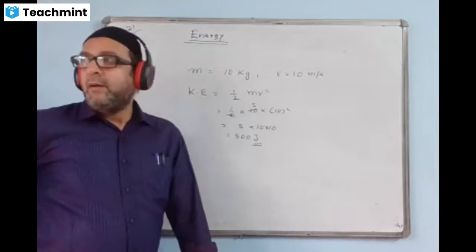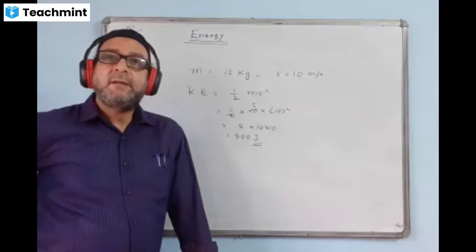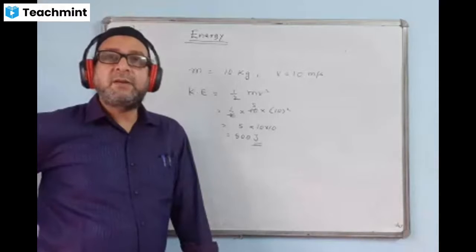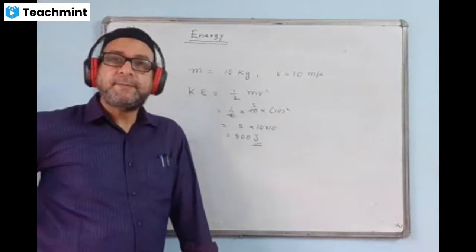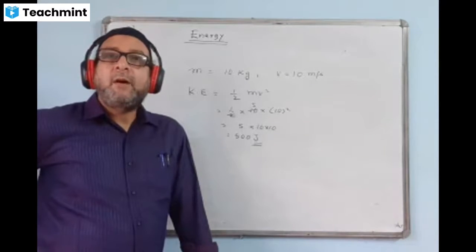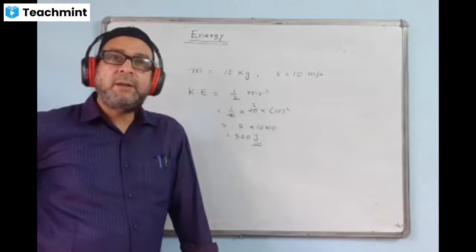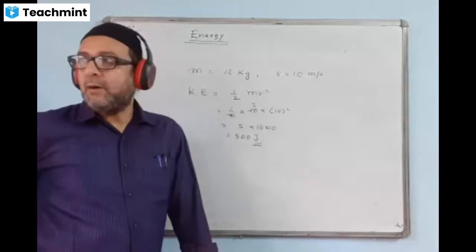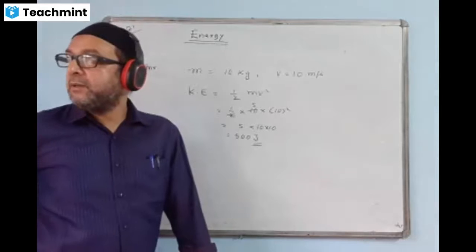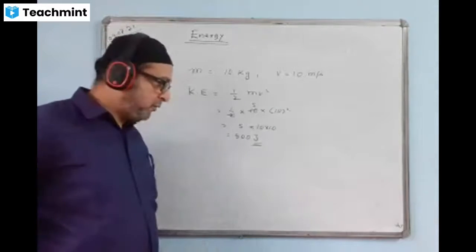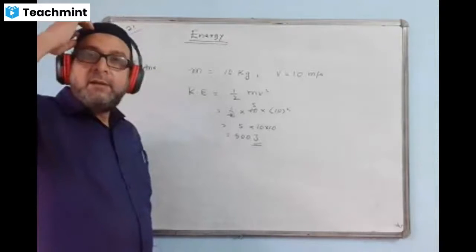How much energy does it possess? So that is the question.